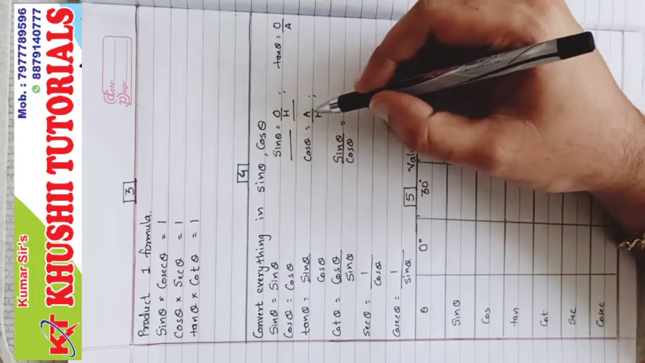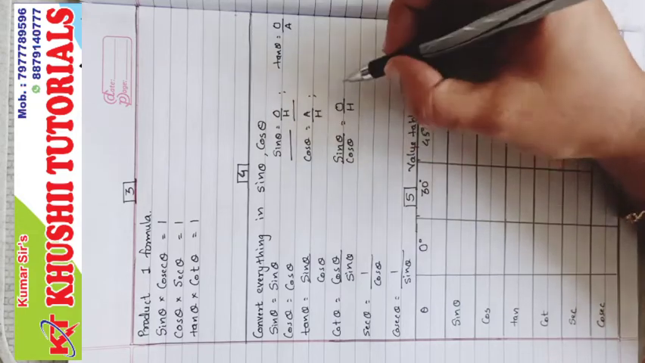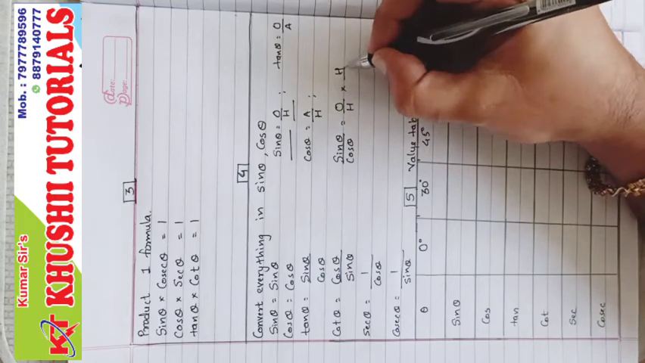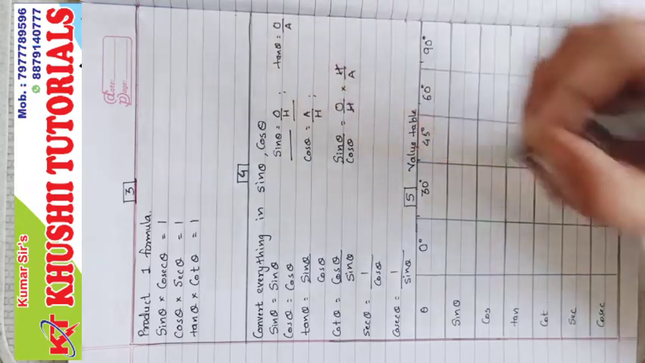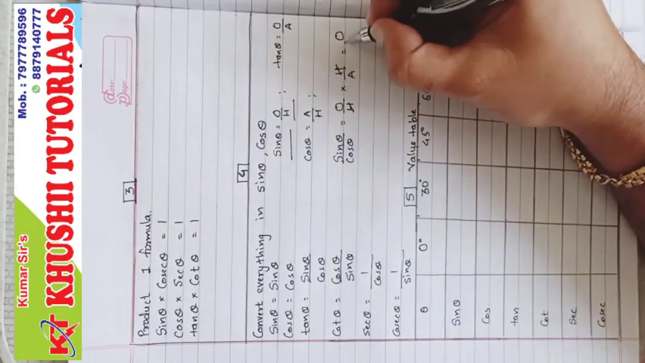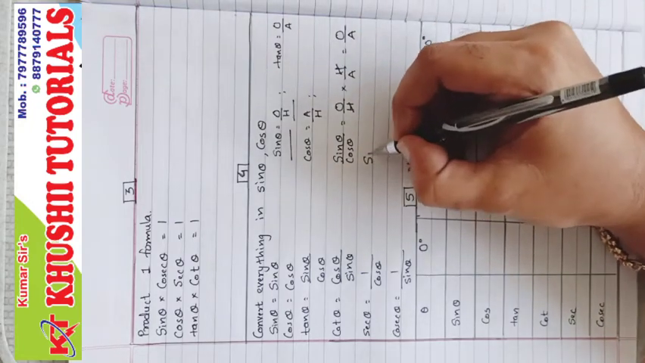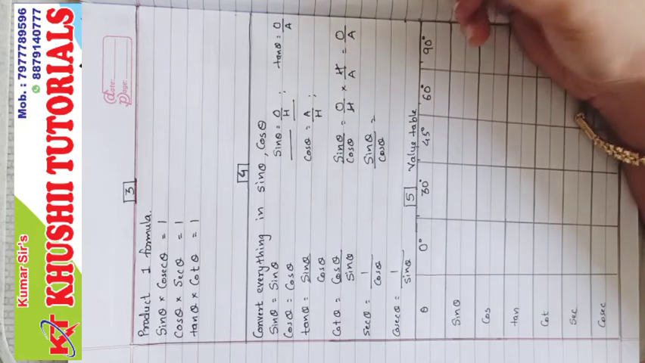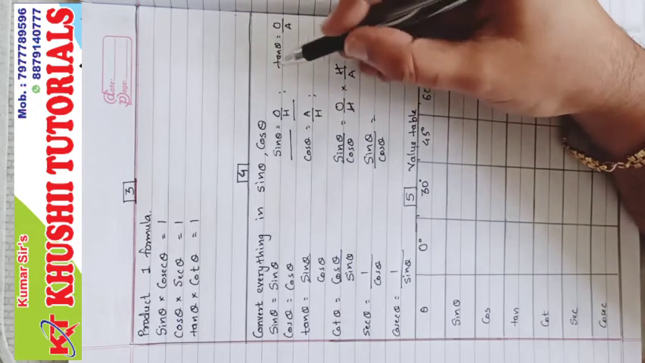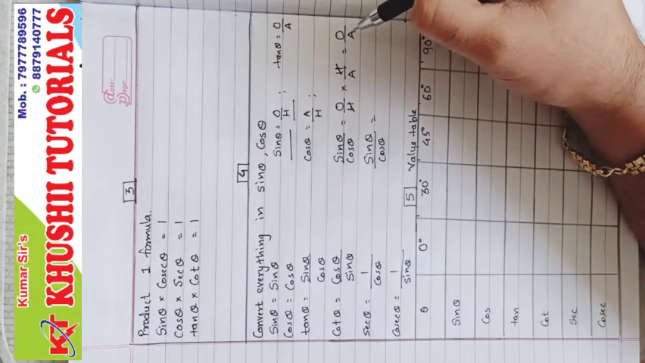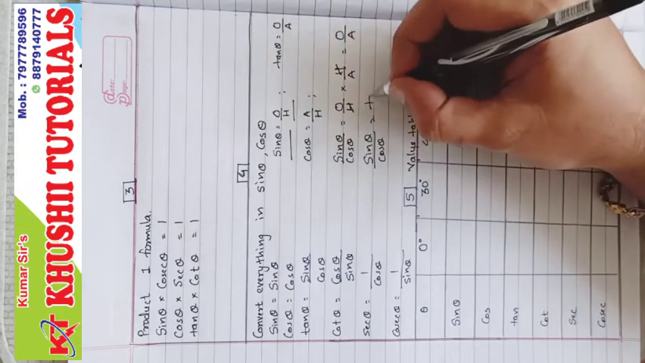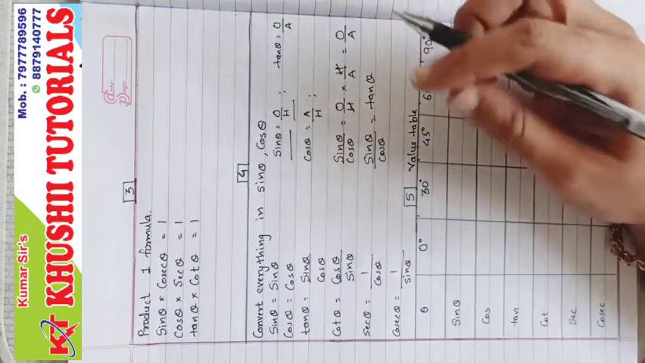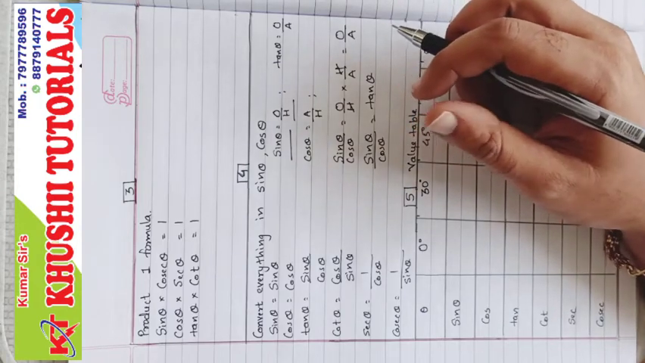In the denominator we have a fraction, so it will get reciprocated, so it will form H upon A. H will get cancelled and it forms O upon A. So sin theta upon cos theta is O upon A. And what is O upon A? Tan theta. O upon A, that is opposite side upon adjacent side, is tan theta. So this way tan theta equal to sin theta upon cos theta, and we know that reciprocal of tan is cot.